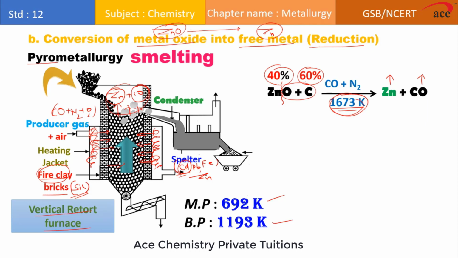After getting this zinc spelter, which is taken out from one side, students, it is a continuous process. From one side we keep adding this mixture, and from the other side, by the roll discharge mechanism, all the waste product can be taken out and all the gaseous product can escape from the condenser. So this is how we carry out the reduction of zinc oxide to zinc metal. Please remember this process is referred to as the carbon reduction process, as this coke is acting as a reducing agent.